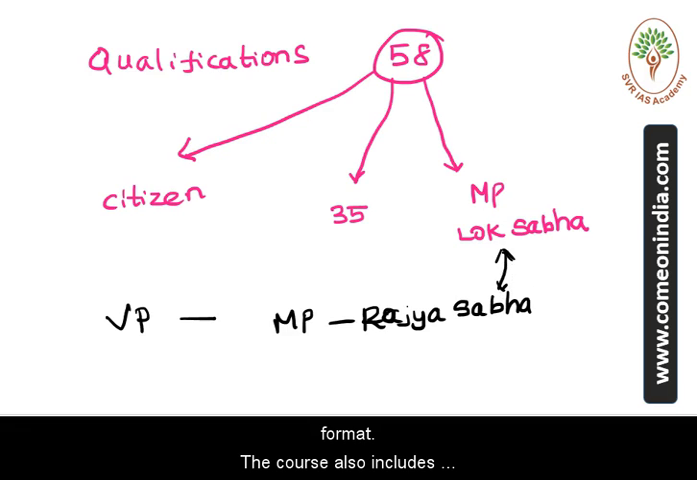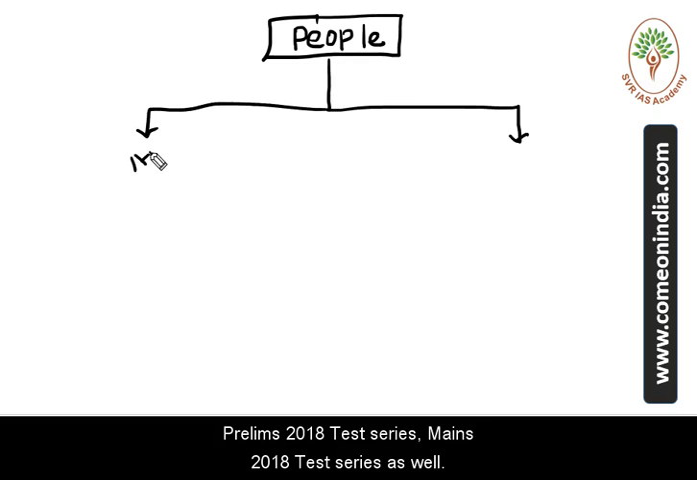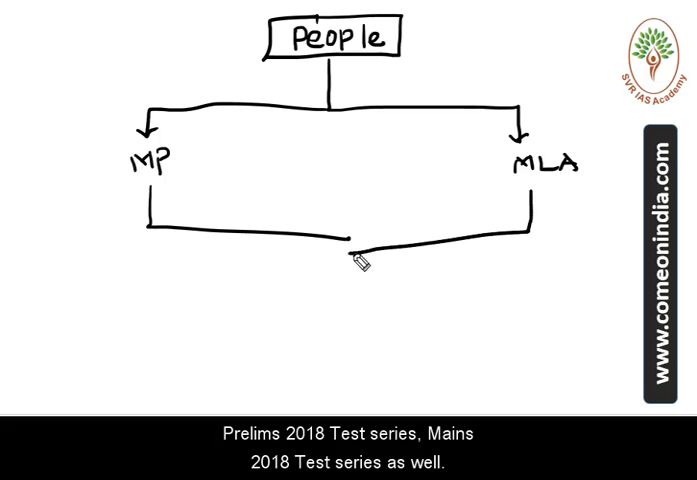With respect to the presidential election, you may ask one question: why is it called an indirect election? In the presidential election, people do not vote directly to elect the president. In our parliamentary system of government, people directly vote and elect their MLAs and MPs. These MLAs and MPs in turn form the collegium and vote to elect the president. That is why the presidential election is called an indirect election.